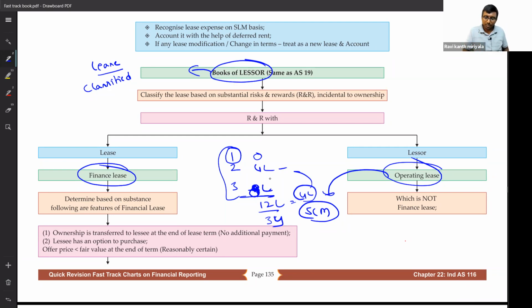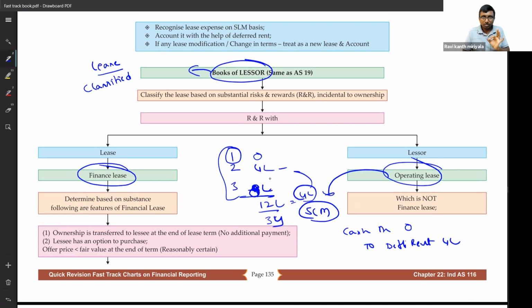Then how do I record? Say, for example, from the lessor's point of view, the cash you have recorded is 0. But what are you supposed to record? Deferred rent. Irrespective of any lease, the lessee point of view I already told: ROU asset account debit to lease obligation.